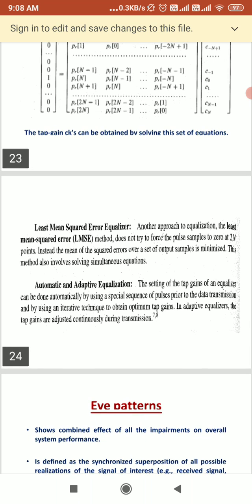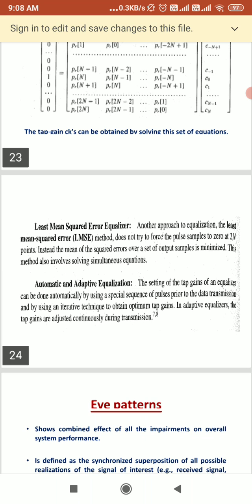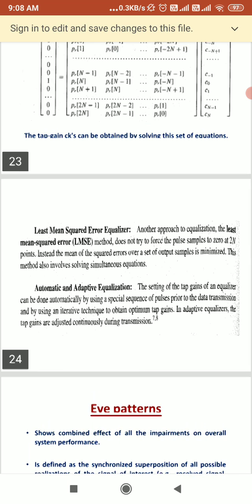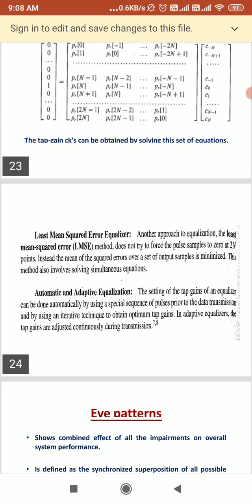Here we set the tap gain values automatically by using a special sequence of pulses prior to data transmission, and we use an iterative technique to obtain the optimum tap gains.